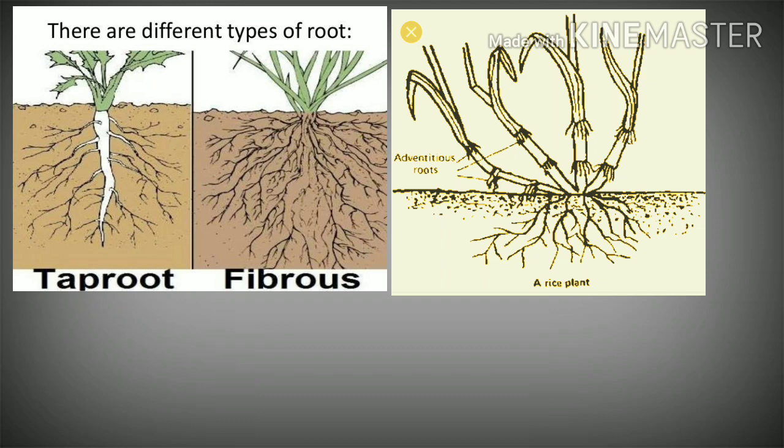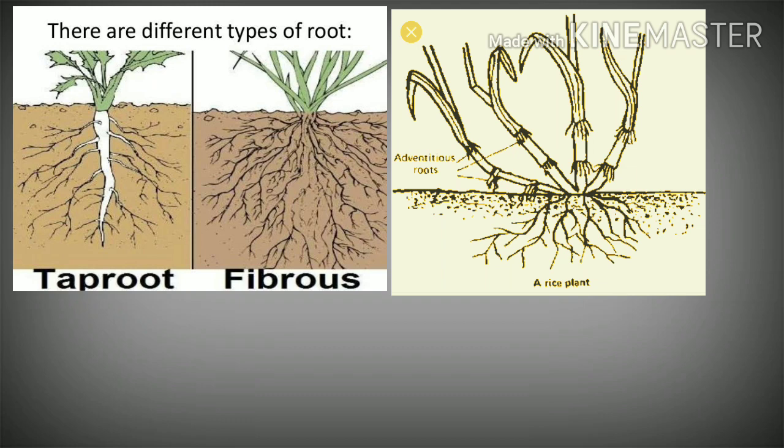Now let's come to the fibrous root system. Fibrous root system has its origin from the taproot system only. But you can see in the picture that the fibrous roots are quite different, and the name also suggests that they are all fiber or hair-like structures.